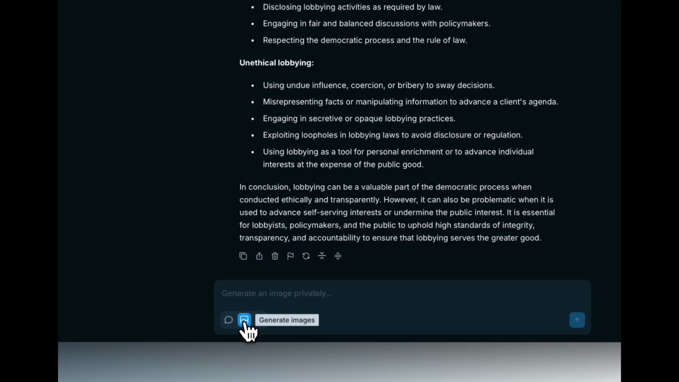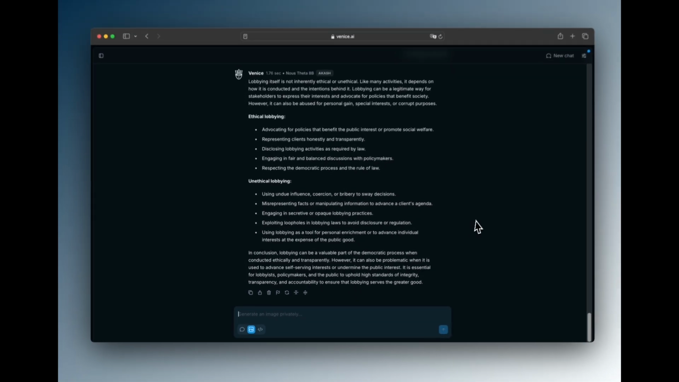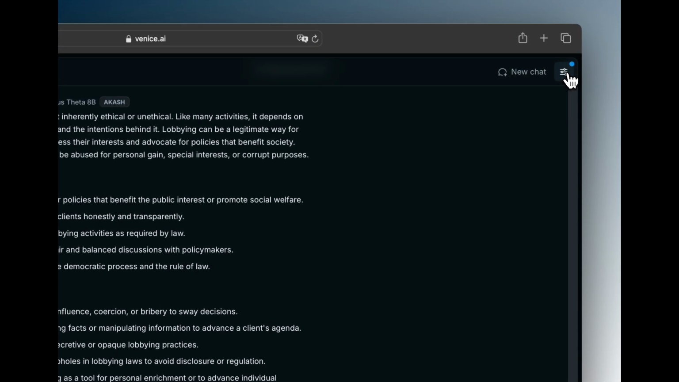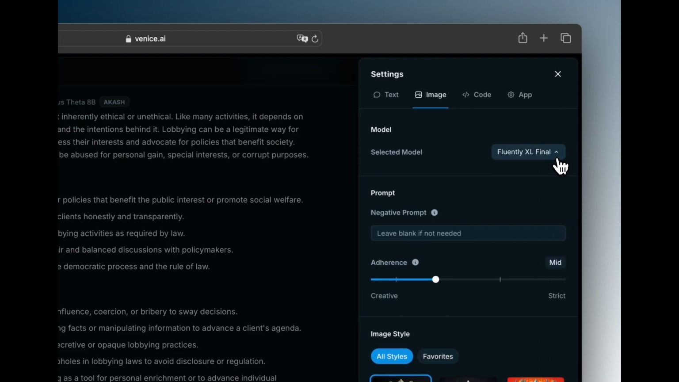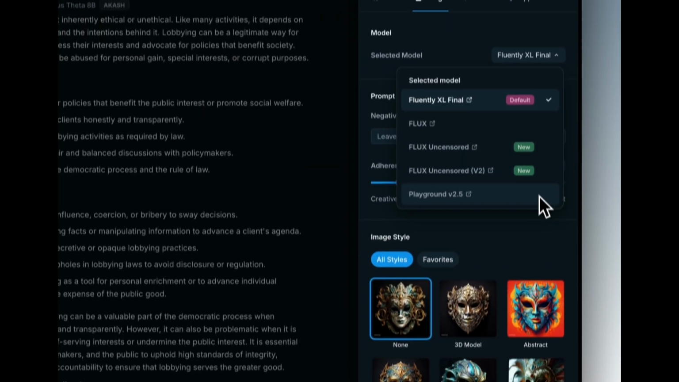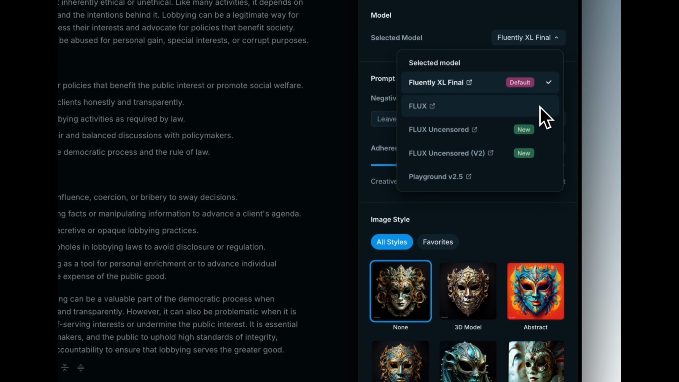Now, let's try generating an image with Venice. Click the Image Mode toggle here. Once again, unlike all the other AI apps, everything you generate in Venice is private. Before generating an image, let's become familiar with the image settings. Venice offers several leading open-source image models. Each has its own strengths for generating different types of images. Fluently XL is our default, and is excellent in the diversity of styles you can create with it.